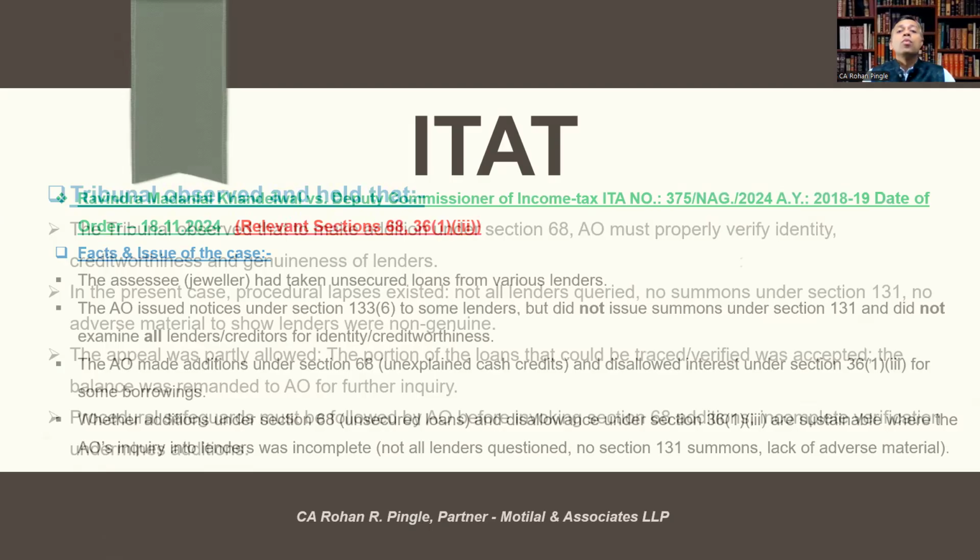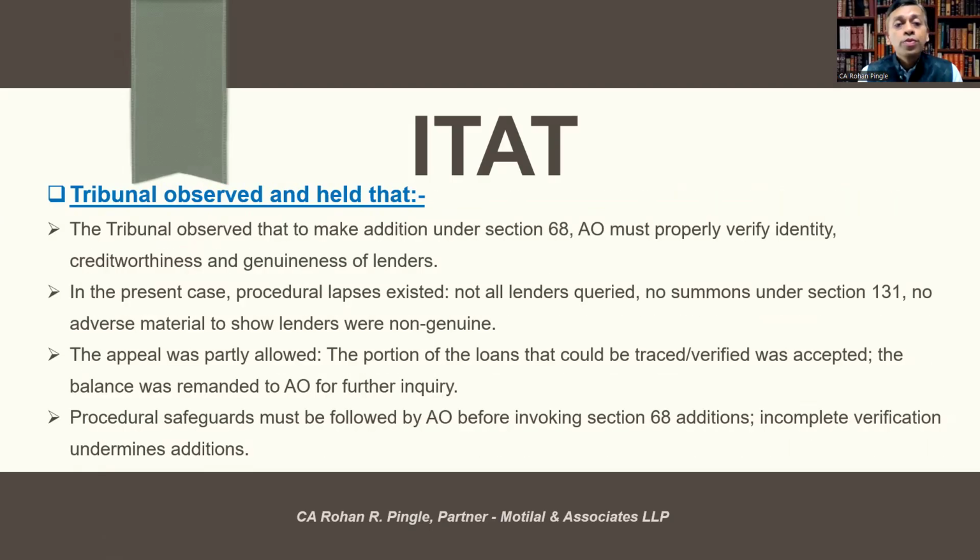Let's see what the tribunal observed and held. The tribunal observed that to make an addition under section 68, the AO must properly verify the identity, creditworthiness, and genuineness of lenders. In the present case, procedural lapses existed. Not all lenders were queried. No summons under section 131. No adverse material to show lenders were non-genuine. So the appeal was partly allowed.